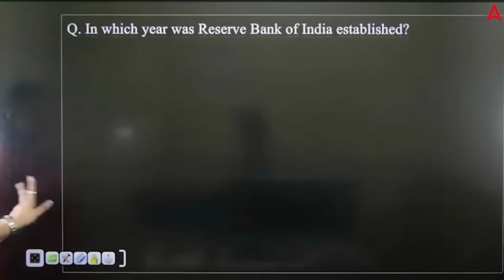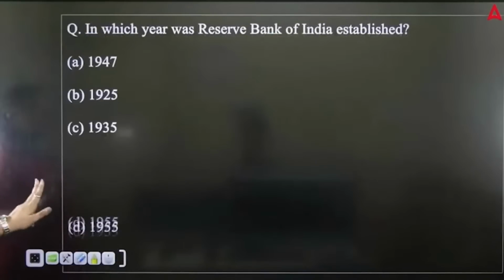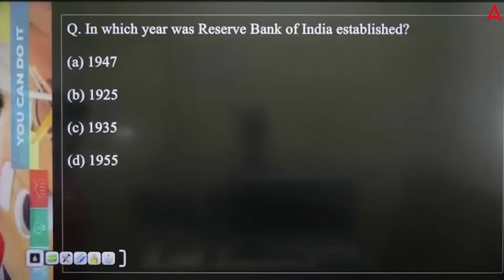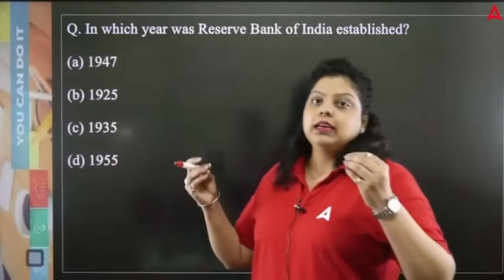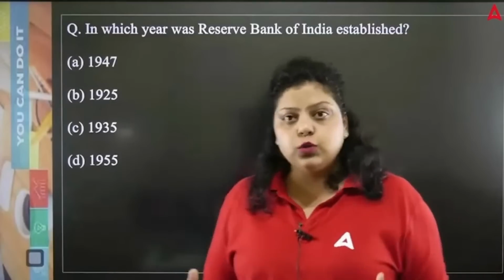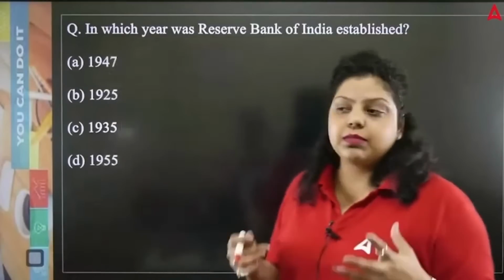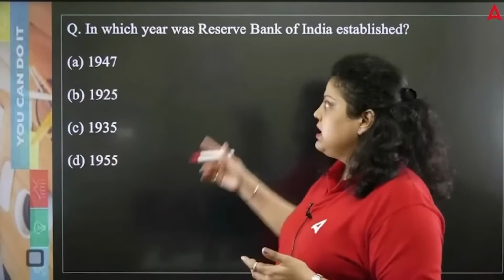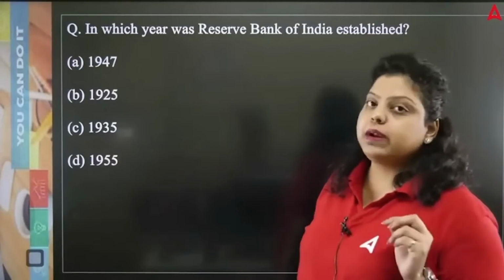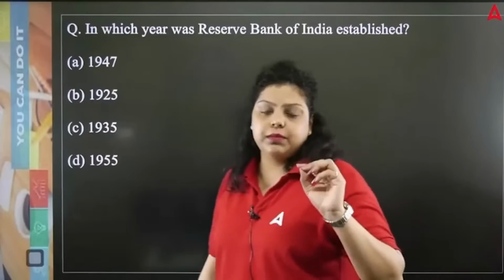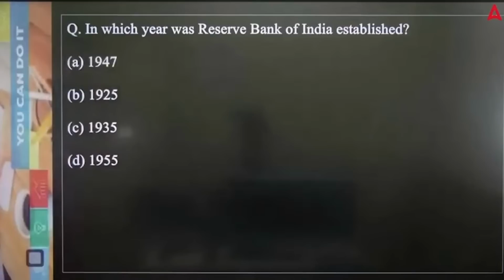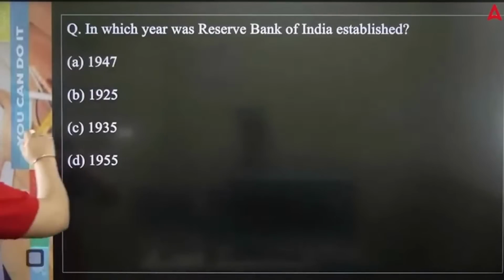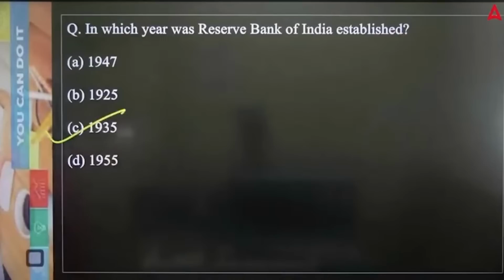Okay, next. In which year was the Reserve Bank of India established? So RBI is the central bank of our country, and the Hilton Young Commission, also known as the Royal Commission on Indian Currency, is the committee that first recommended that we need to have a central bank of the country. In which year was it done? In 1926, Hilton Young Commission gave the first recommendation to start the Reserve Bank of India. Now, in which particular year was this RBI established? The year was 1935. 1st April 1935 is the year when RBI was established.